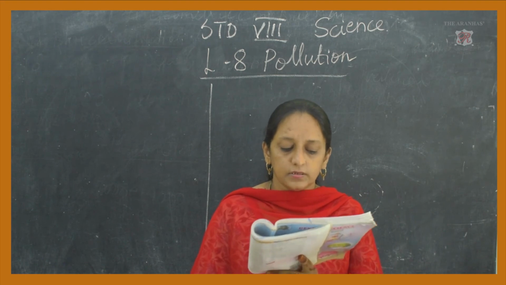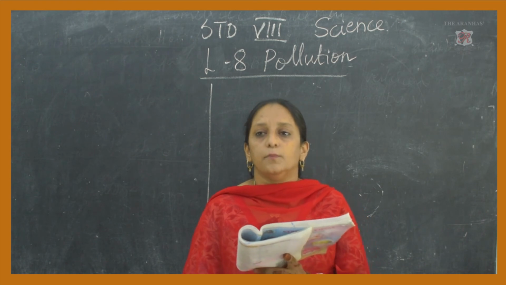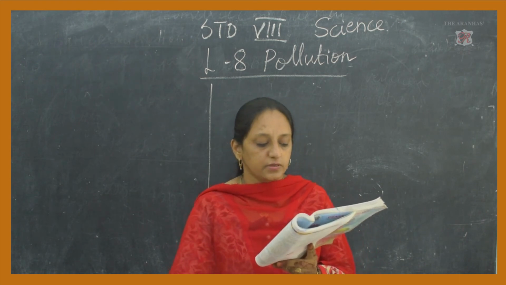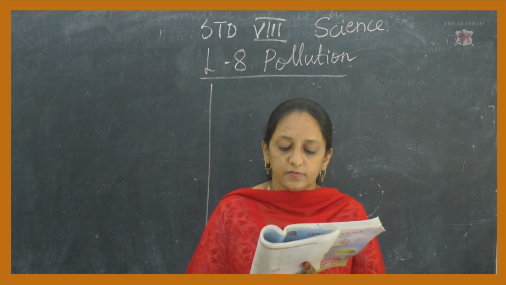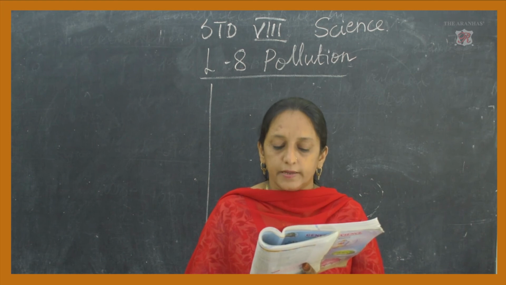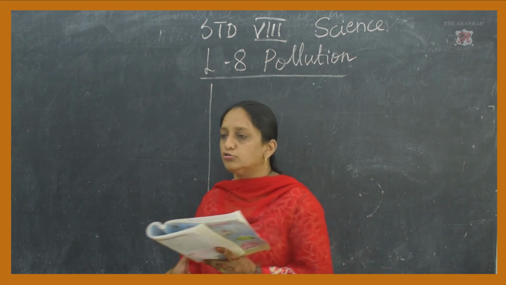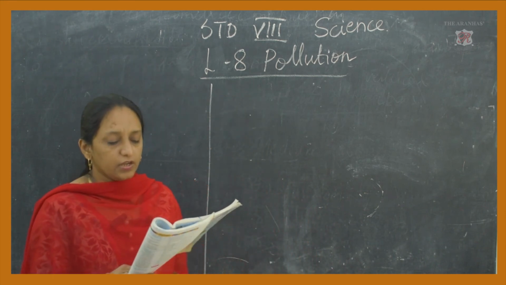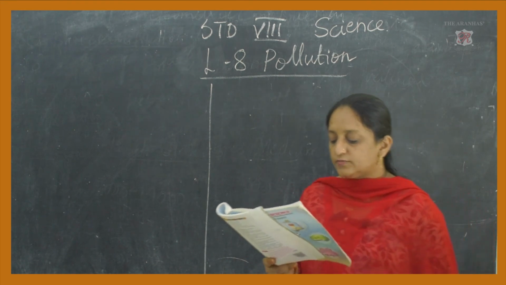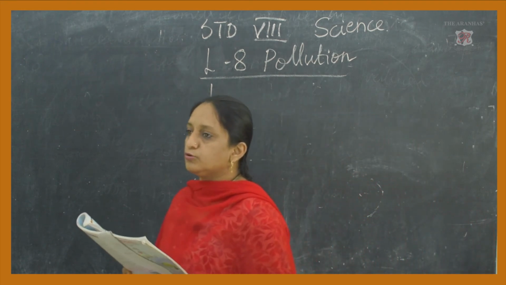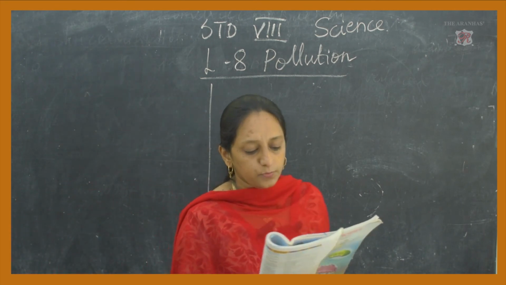Then next, they have given excessively sprayed insecticides, meaning more than needed. If it is not needed and more than that is sprayed, the insecticides and weedicides mix with the air, and that will cause air pollution. So, they should be used to a proper extent only. If they are used in excessive quantity, it will cause air pollution. Similarly, excessive use of chemical fertilizers can also cause water pollution.